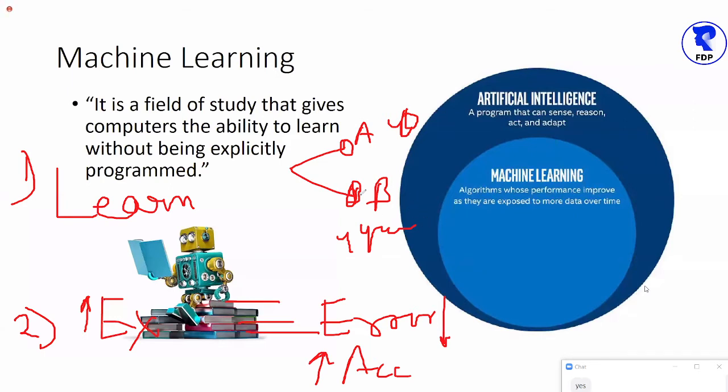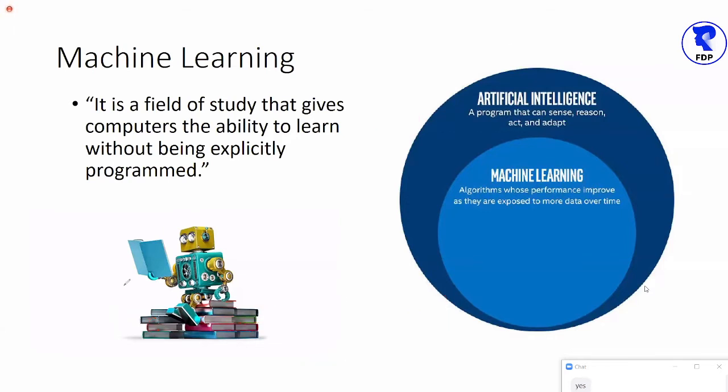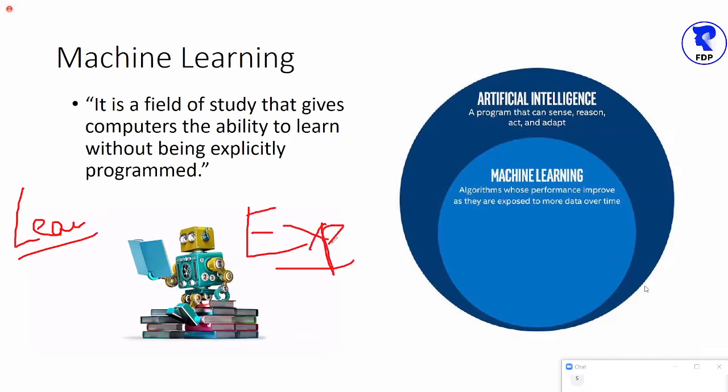Means the errors in the notes will be less by B as compared to A. Exactly. So finally, can I say that whenever we talk about learning, experience matters? Are you convinced with me that experience matters? If experience is more, error will be less or accuracy will be high.